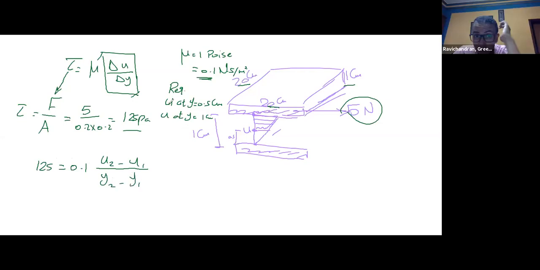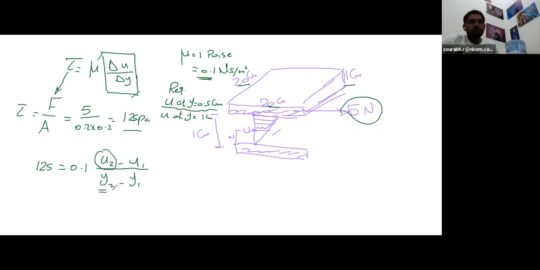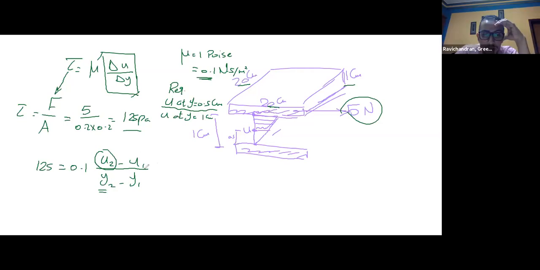If I need to get the first unknown, U at Y equal 0.5 centimeter, we need this U2 at 0.5. In this case, we need to have this one, correct?